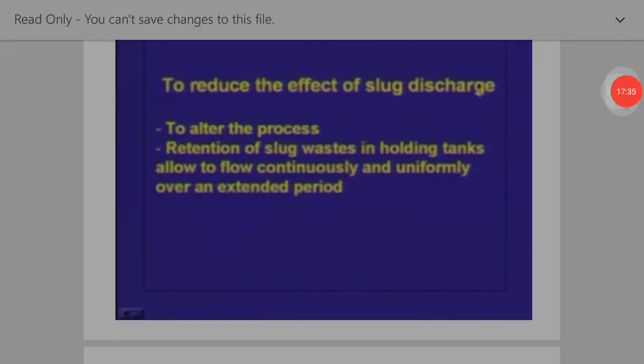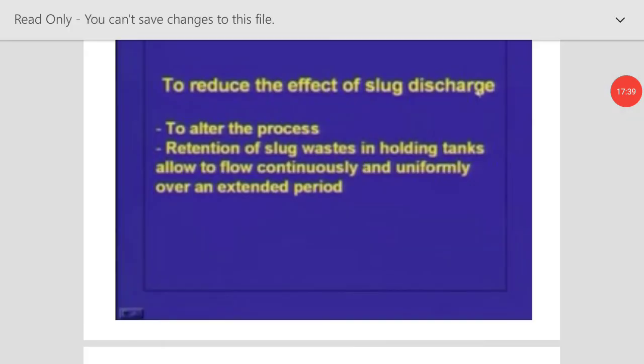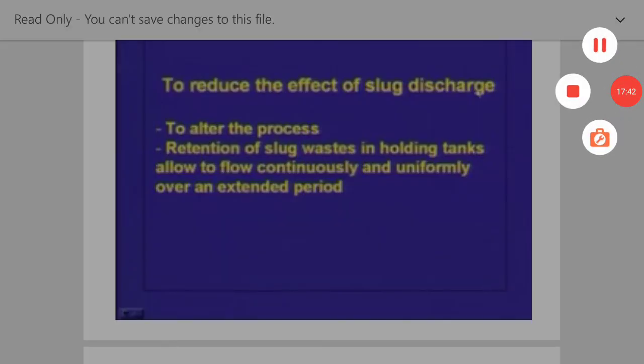So in the next session we will be seeing how to reduce the strength of the wastewater that is coming from these industries. Okay, thank you guys.